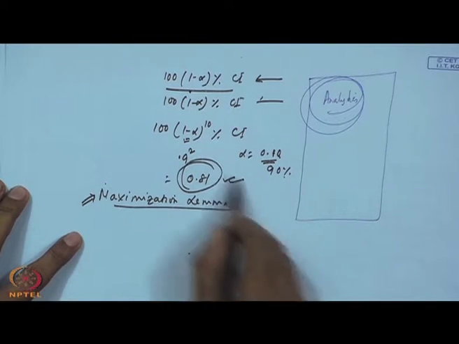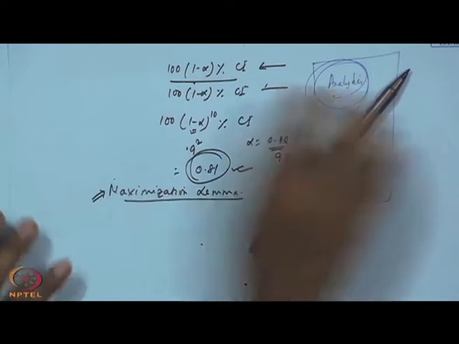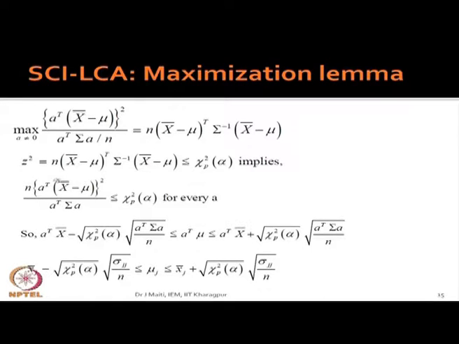You will require some modification, and that modification is given here by using the maximization lemma: z square, n times x bar minus mu transpose, and this quantity follows a chi-square distribution.